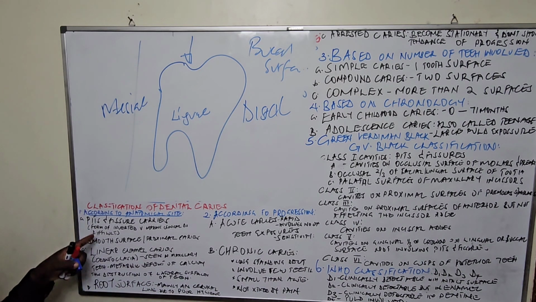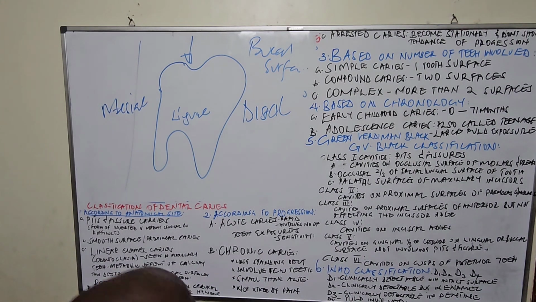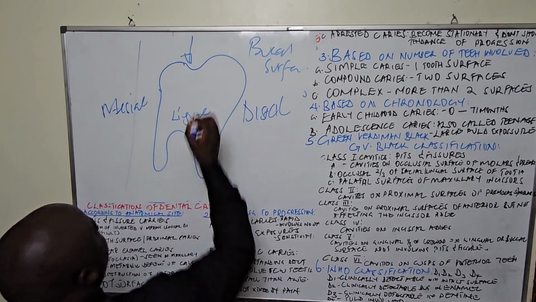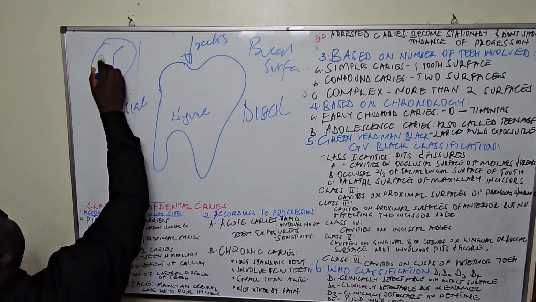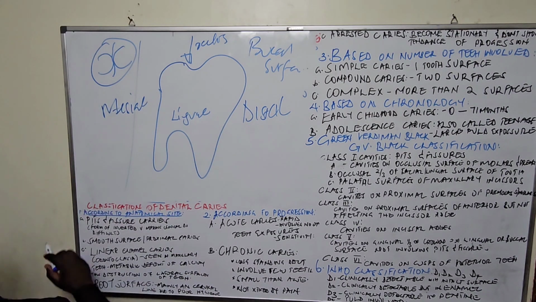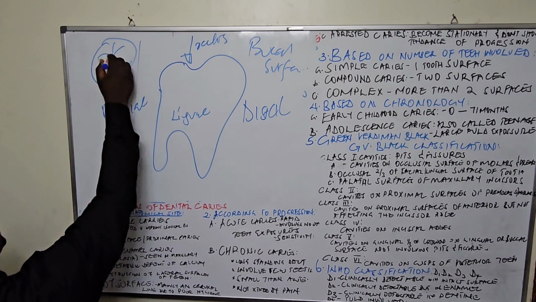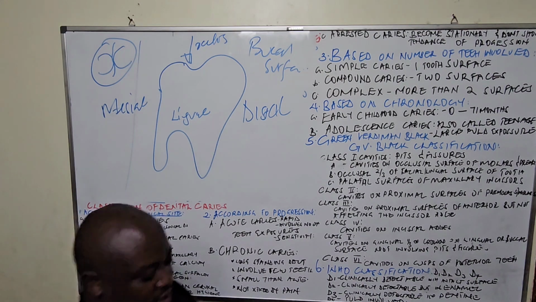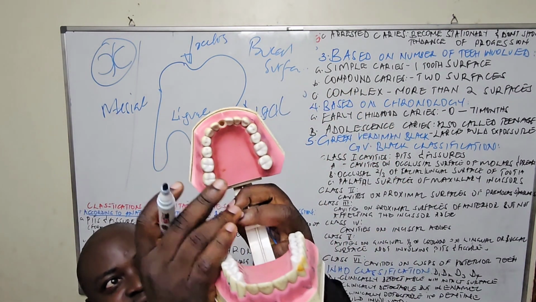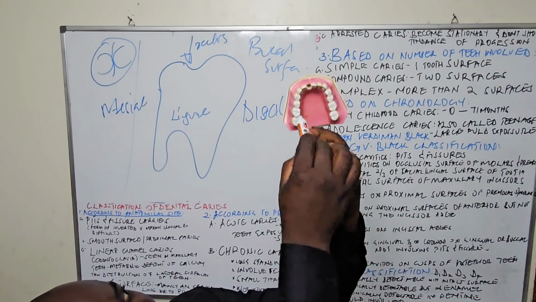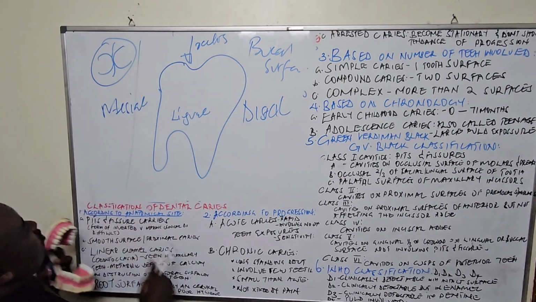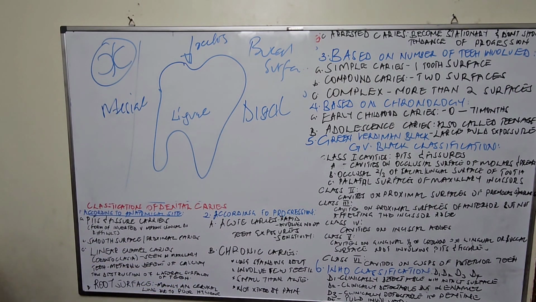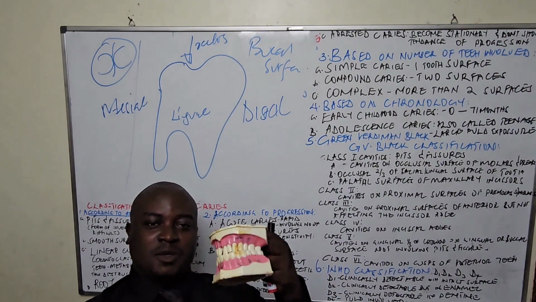So anatomical landmarks: the occlusal surface is the surface that bites, that occludes, the top part here. And we said occlusal has depressions there, and these are what we call fissures. We said in our previous video that these lines here are called fissures, and the depressions which are made are called pits.